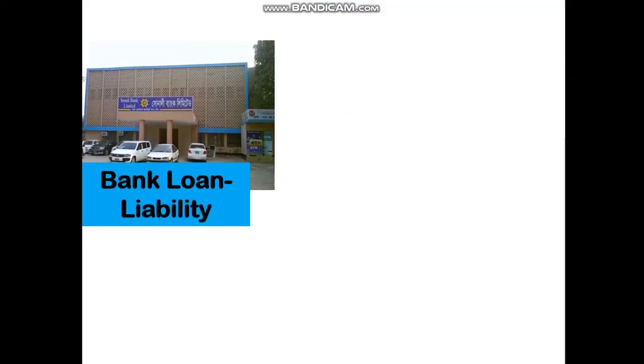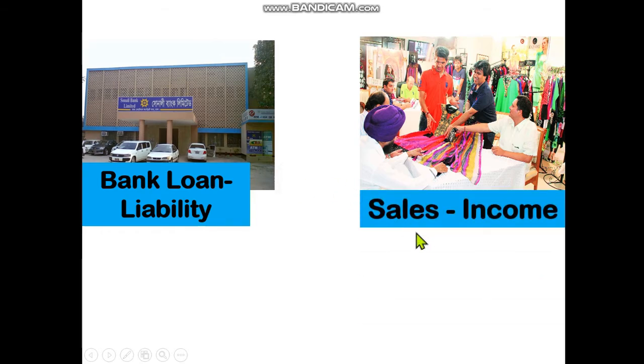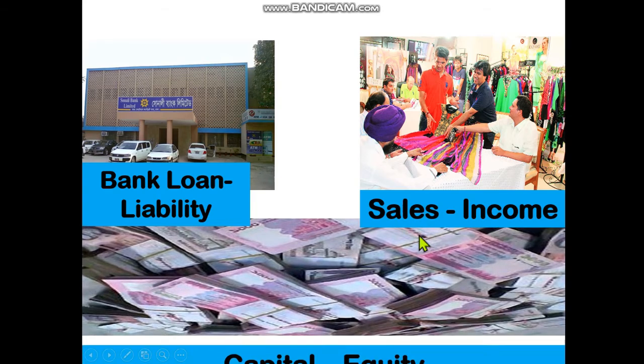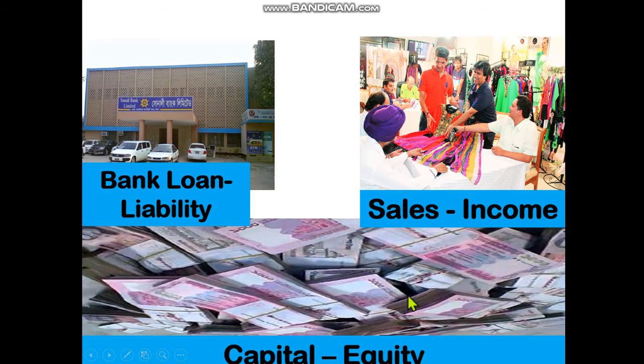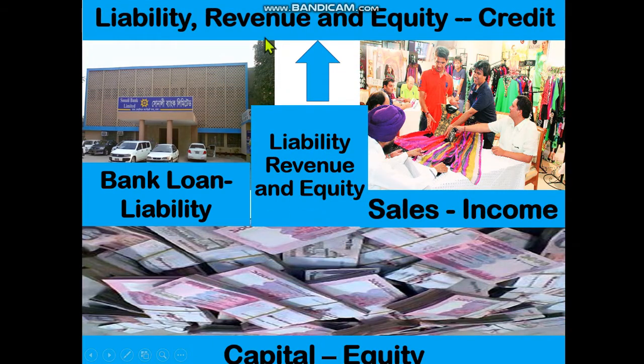Dear student, now look at this, bank. That means we can take a loan from the bank. So this is a liability for the organization. Look at sales. This is the income for an organization. Capital, equity. That means the money given by the owner. This is equity. And liability, revenue and equity, these three accounts show credit balance. That's why it is credit.